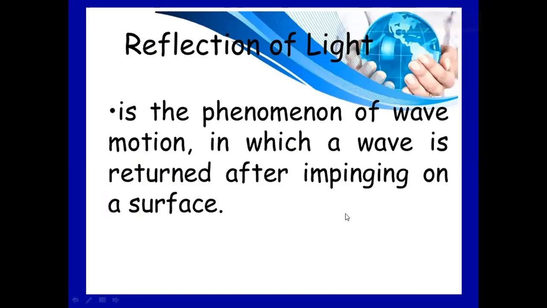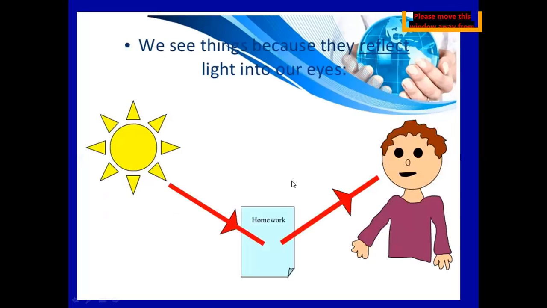Reflection of light is the phenomenon of wave motion in which a wave is returned after striking a surface. When a ray of light strikes a reflecting surface, it comes back after reflection, and that is known as reflection. We are able to see things because they reflect light onto our eyes.